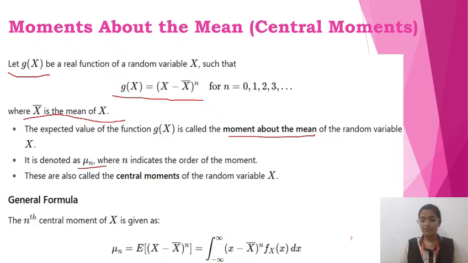The general formula for moment about the mean is given as mu suffix n equals expectation of x minus x bar whole power n, which equals the integral from minus infinity to infinity of x minus x bar whole power n into fx of x dx.